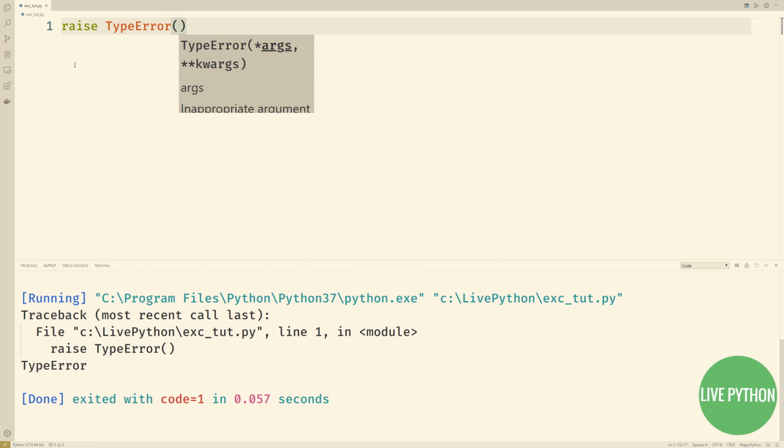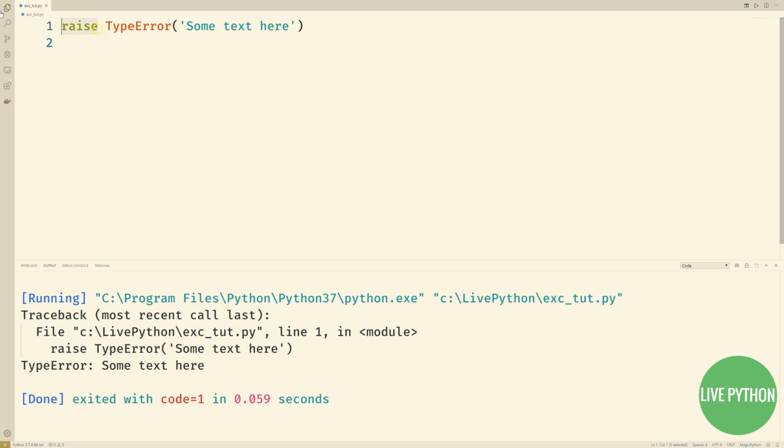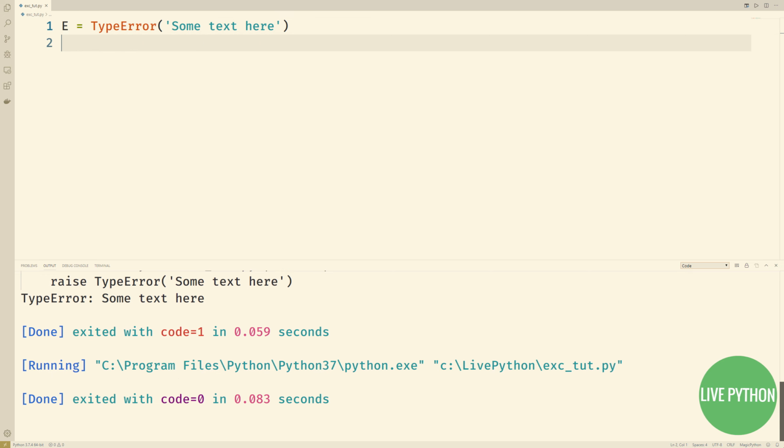We've mentioned that exceptions have some default behaviors. Let's explore that in more detail. If we pass a value into the constructor, that value is then printed as the error message. The values we pass in are contained as a tuple within the args attribute.